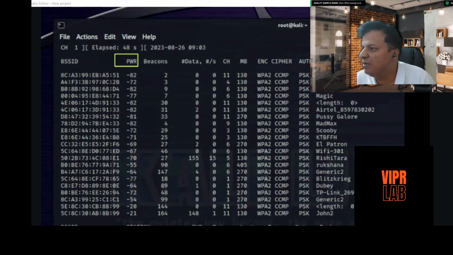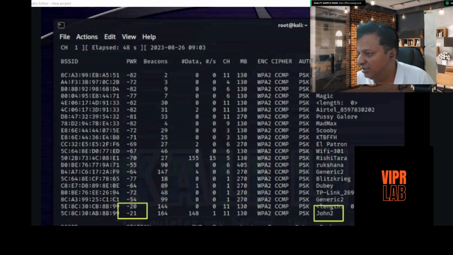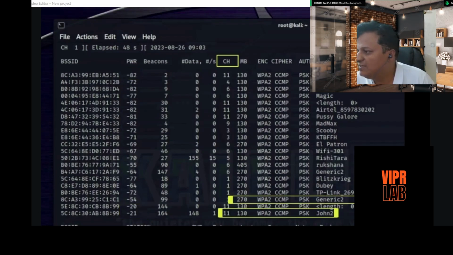Here you can see the power. The power is minus 82 decibels for the Airtel 98451 signal network. Here you have to understand that the lower the number, like minus 21, the higher the signal strength, and minus 82 is the lowest signal strength. You can also see the channel is 11 for John 2.